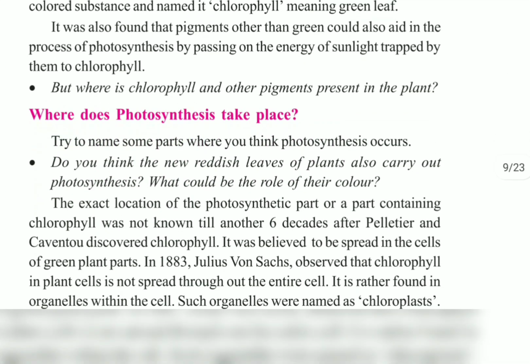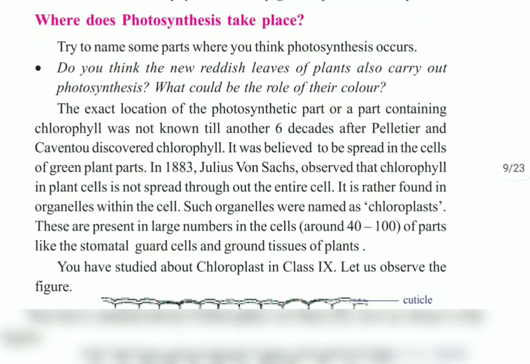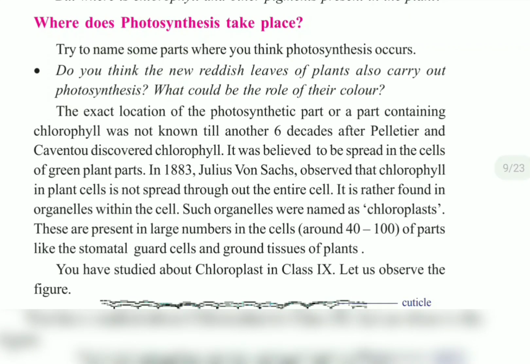But after 6 decades, that means 60 years after Pelletier and Caventou's discovery, in the year 1883, because of the work of Julius von Sachs, it was observed that chlorophyll is present inside a cell organelle called a chloroplast, and the chloroplast is present inside the cell.